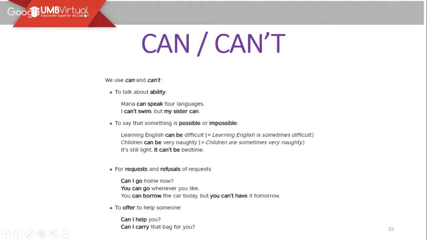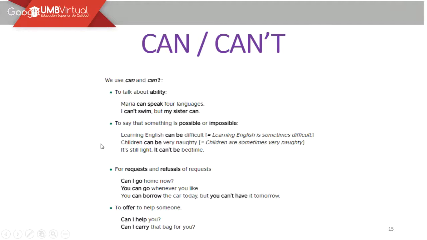Okay. So the second use is to talk about an event or an action that is possible or impossible to happen. For example, some people say that learning English can be difficult. Yes, it's a possibility. It is a pretty common sentence, but it doesn't mean that it's true. Some people say, okay, I think so. But maybe for other people, learning French is sometimes difficult. It depends on your personal perception.